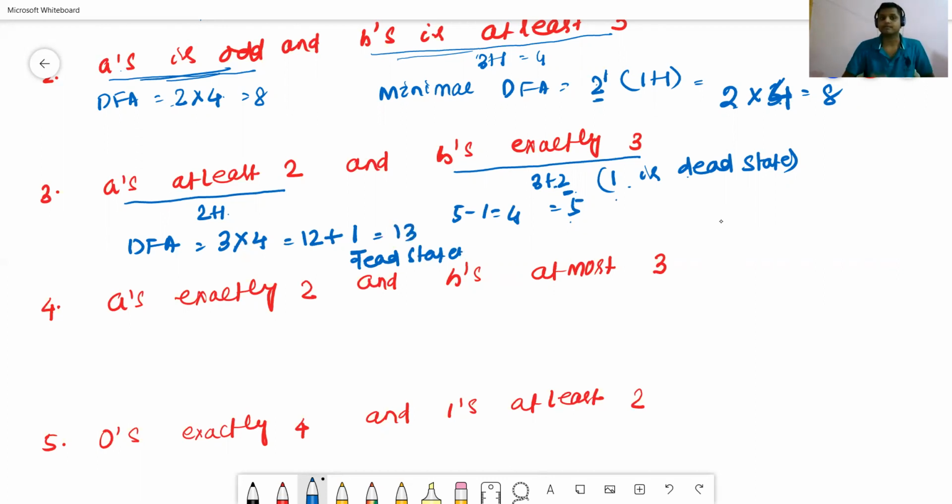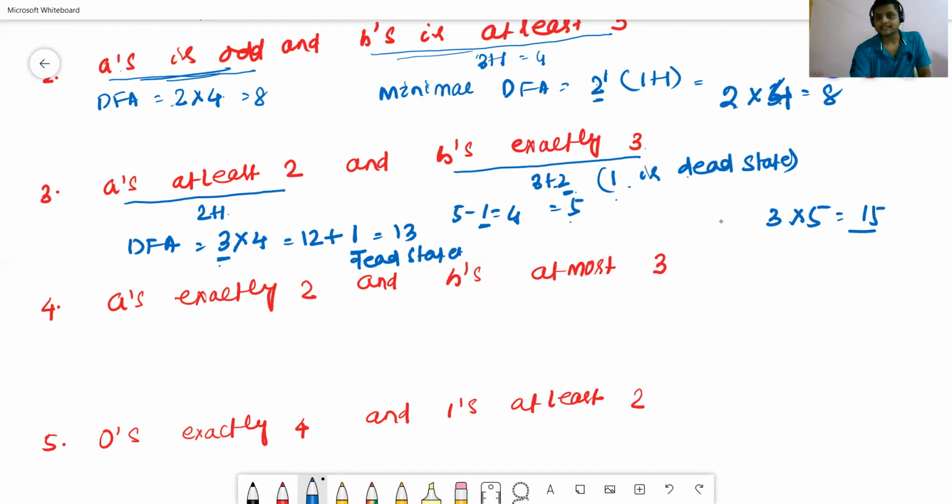Why will I remove this dead state, or why will I remove this 1 from 5? See here, suppose at least 2 means 2 plus 1 equal to 3. Then the number of B is exactly 3, which means 3 plus 2 equal to 5. So 5 into 3 means 15.